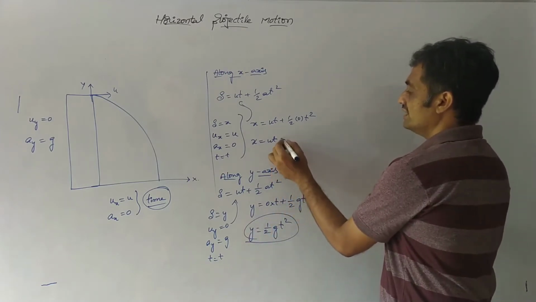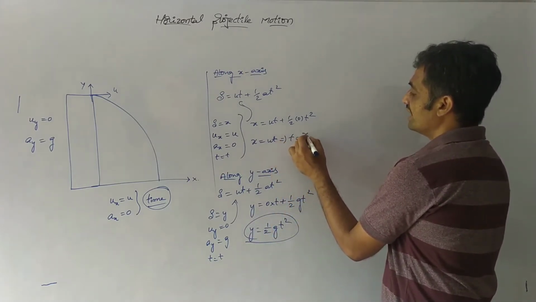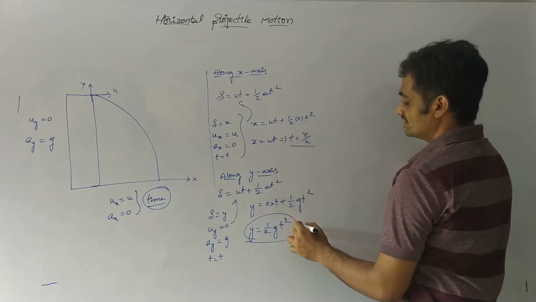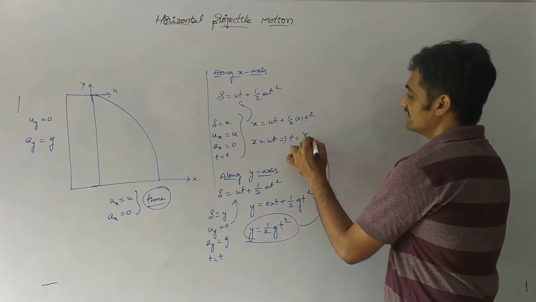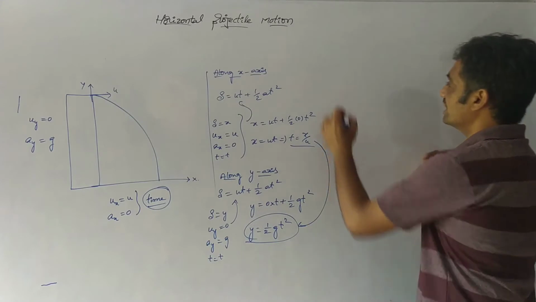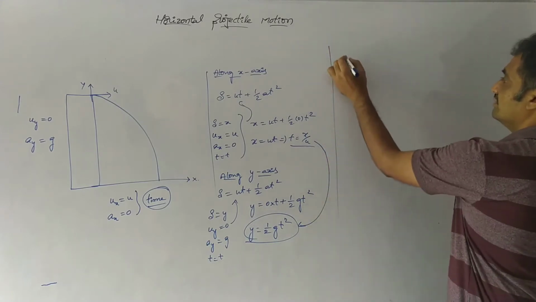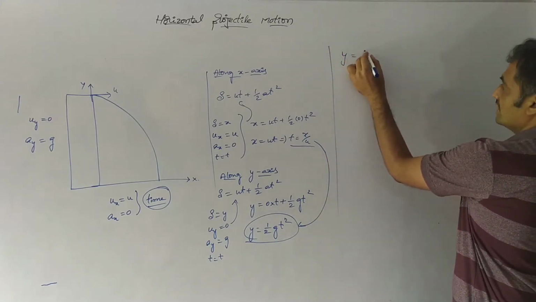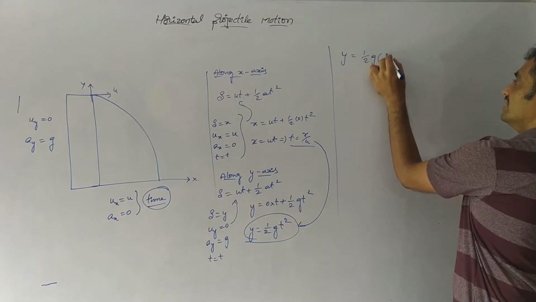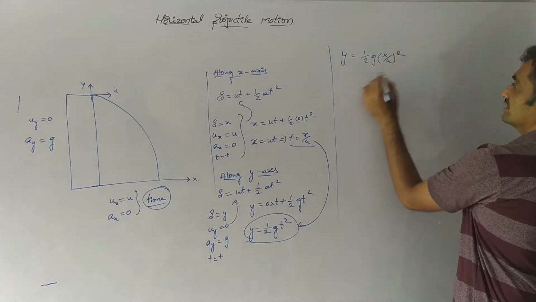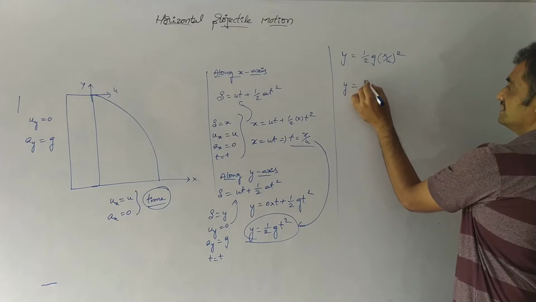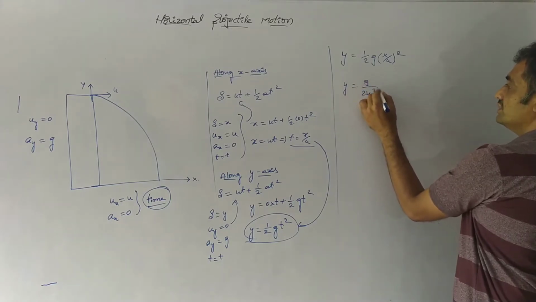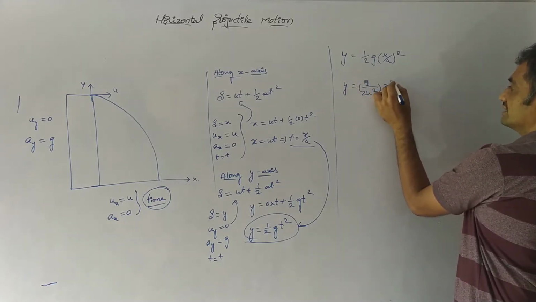We know that t equals x by u from the earlier equation. If we substitute this value in this equation, we can write y equals half g into x by u whole square. Then we can write it as g by 2u square into x square.